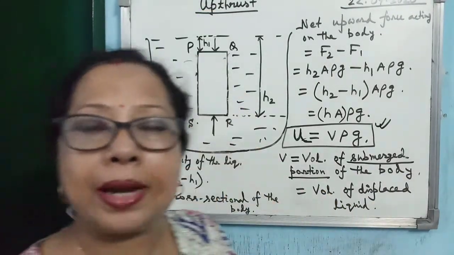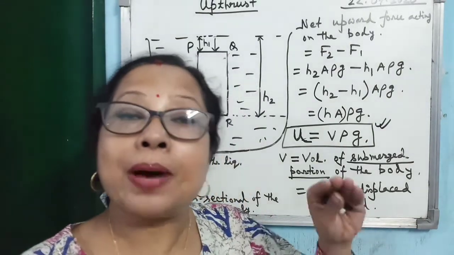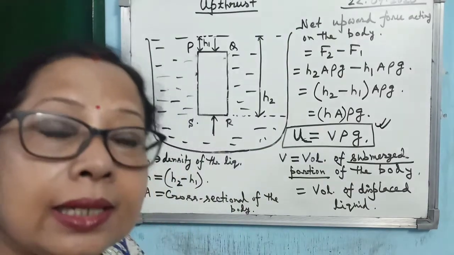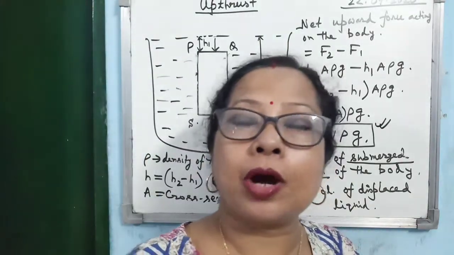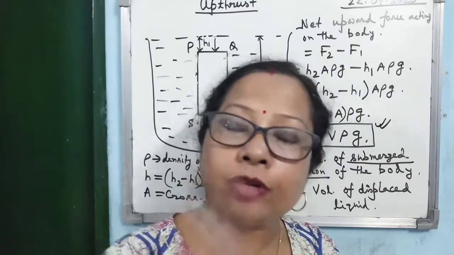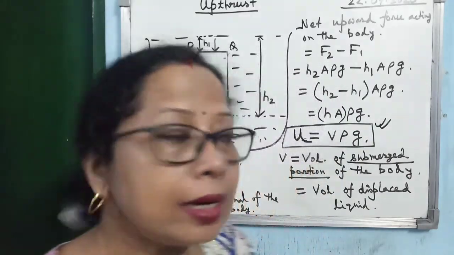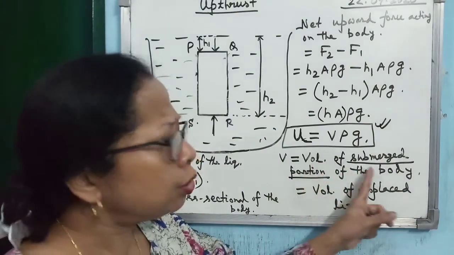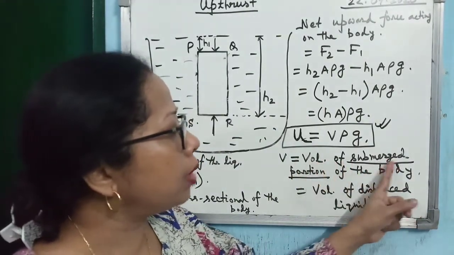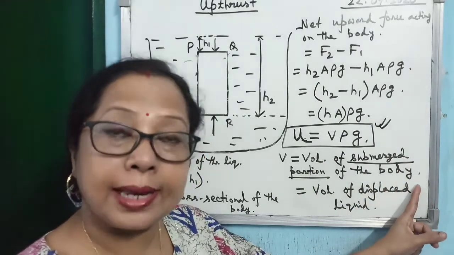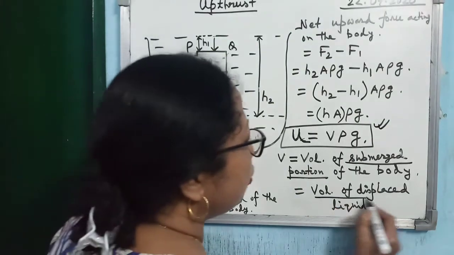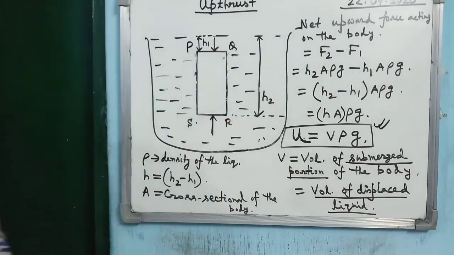But it may happen that the body is partially submerged. Alright, so that's why you have to consider the portion which is within the liquid, that volume you have to consider. So don't forget this concept that V stands for volume of the submerged portion of the body, and one can say this is nothing but the volume of the displaced liquid.